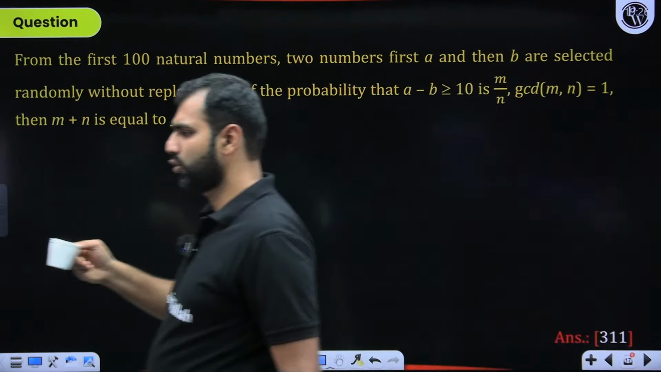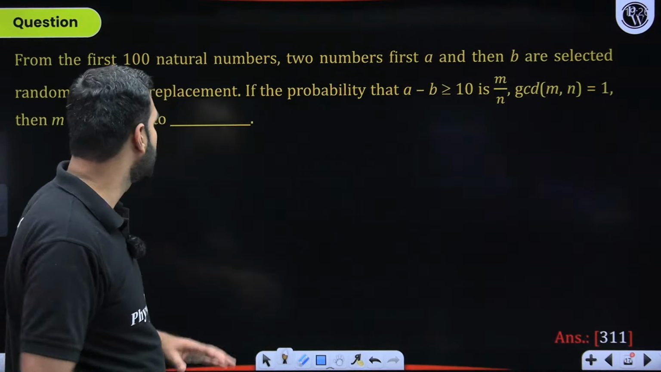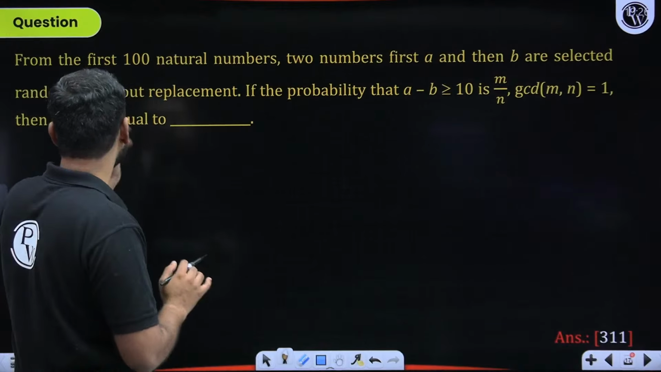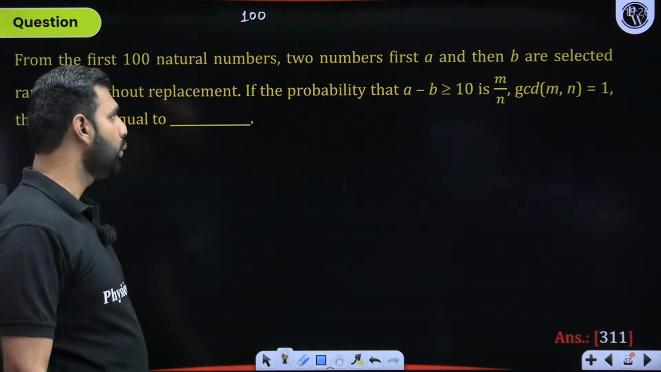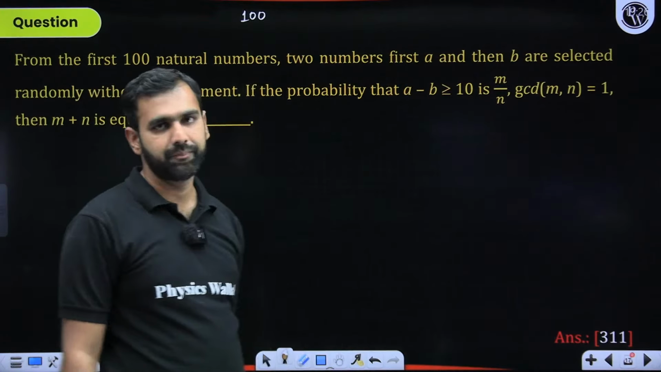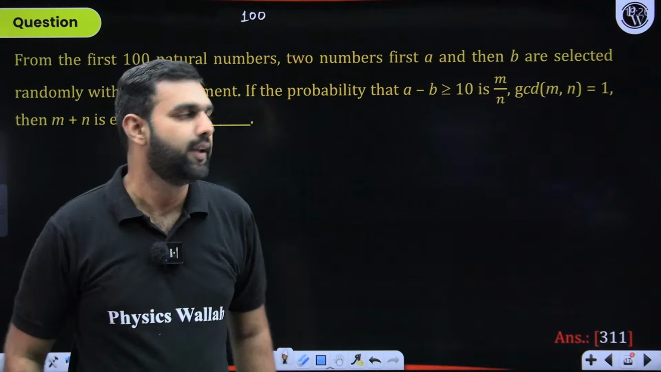How do we crack this question? The idea is really simple. Can you help me with the approach here, students? First of all, how many numbers are there? There are 100 numbers. We choose A first, then B later, and we need to ensure that A minus B should be greater than or equal to 10.